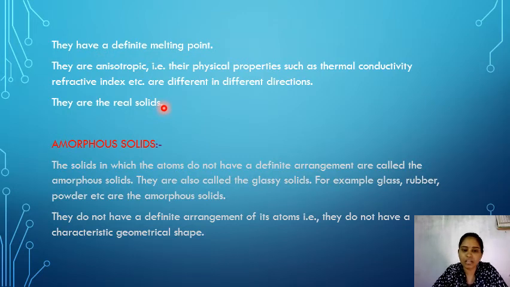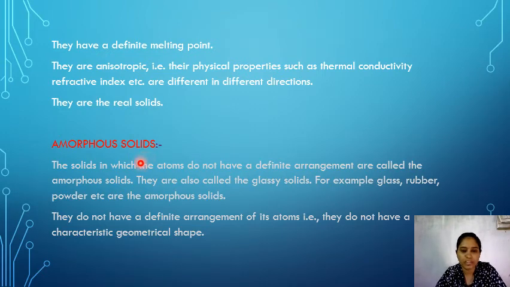In crystalline solids, all the atoms are arranged in regular order. They have a definite melting point, and they are anisotropic. Crystalline solids are the real solids. This is about crystalline solids. Next one is amorphous solids.